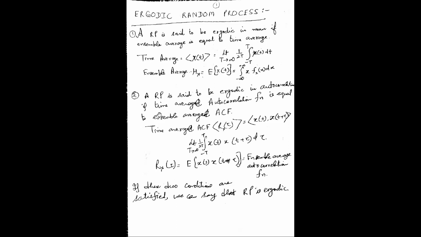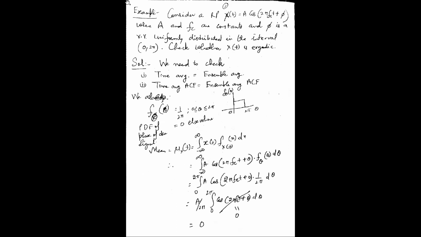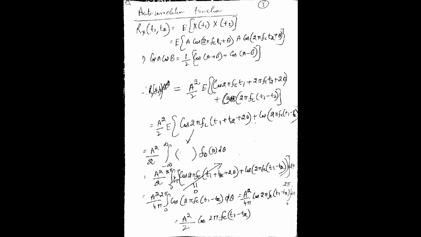Now we have to look at the second condition, which is the autocorrelation function. What is the autocorrelation function? The ensemble autocorrelation function is given by Rx(t1, t2), the expected value of x(t1) x(t2). What is x(t1)? It is A cos(2 pi fc t1 plus theta). And x(t2) is A cos(2 pi fc t2 plus theta).